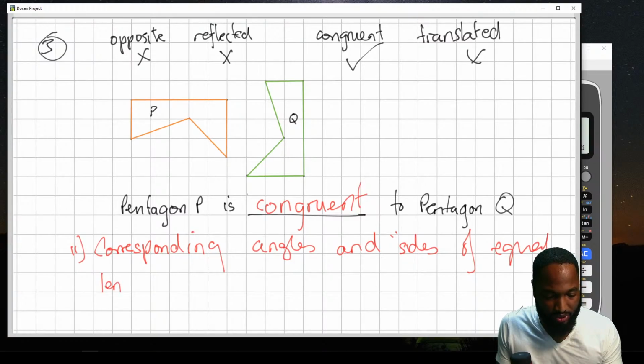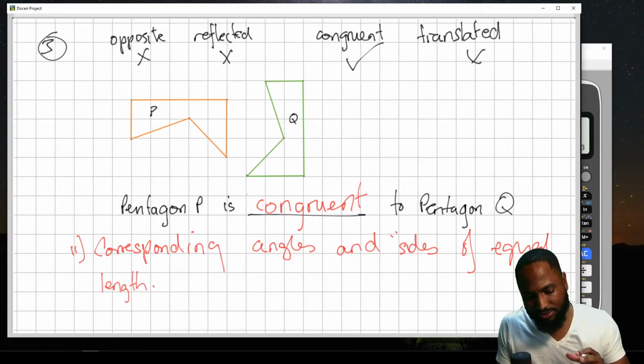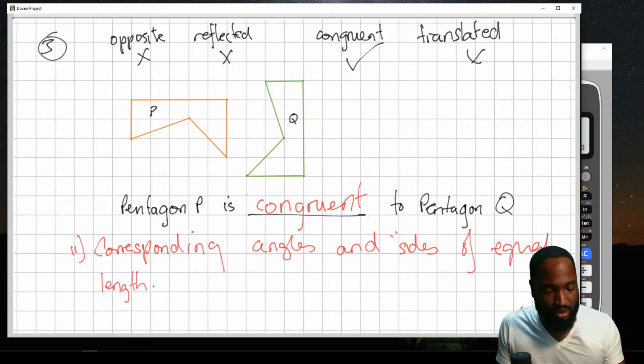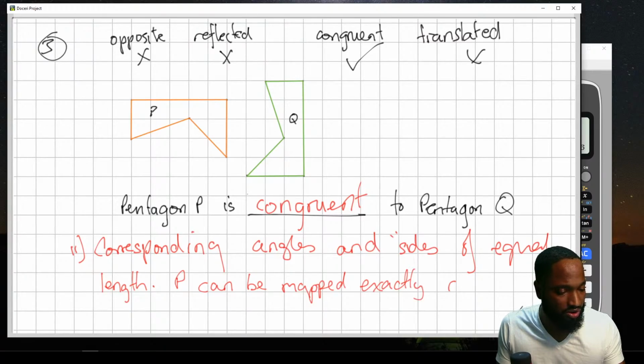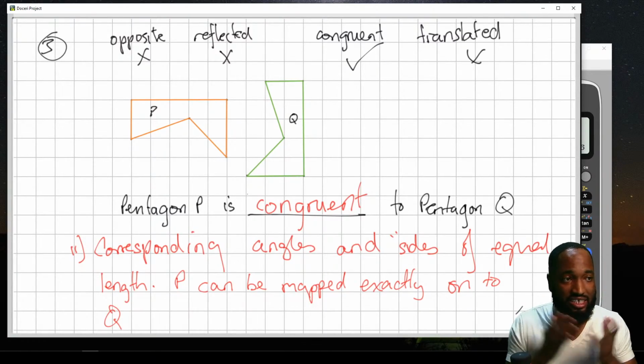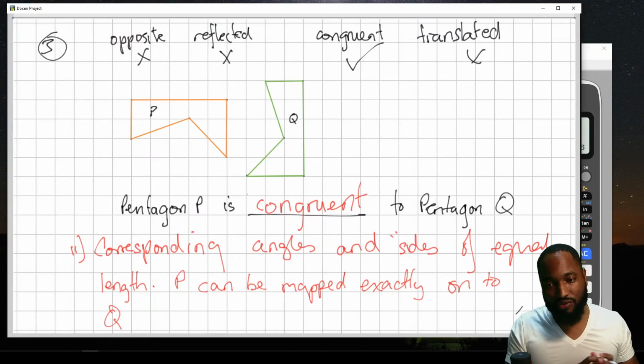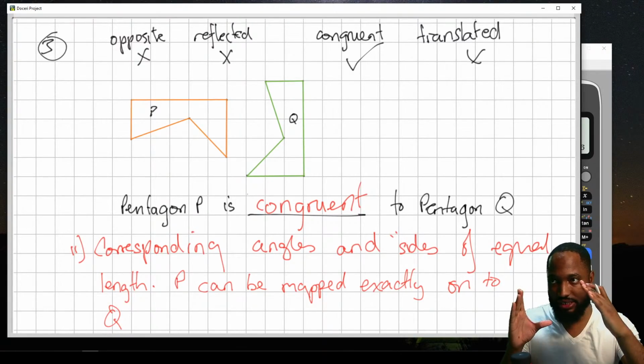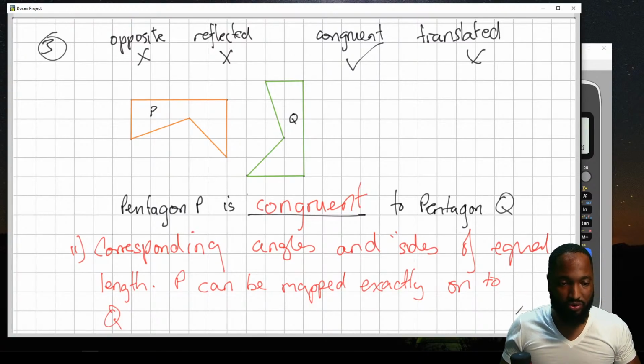What I would do in the exam is strengthen this up and say P can be mapped exactly onto Q. So we can take P and put it exactly on top and cover Q. That's the whole idea of congruency, a stronger definition: taking one shape that is exactly the same as the other shape. So congruent, 2 marks.